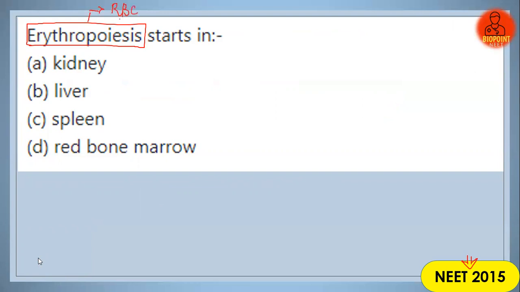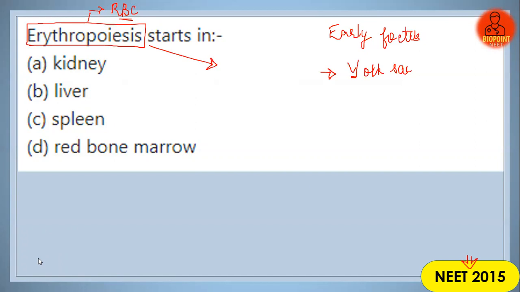Formation of red blood cells, or RBC or erythrocytes, you can call it erythropoiesis. And erythropoiesis starts in the early fetus. There is a small explanation for this. In the early fetus, erythropoiesis takes place in the yolk sac. This you will study in your 12th standard in detail in the chapter Human Reproduction. So in the early fetus, this process takes place inside the yolk sac.